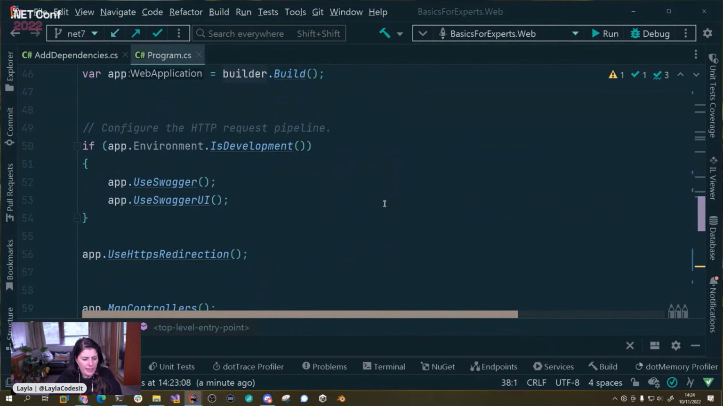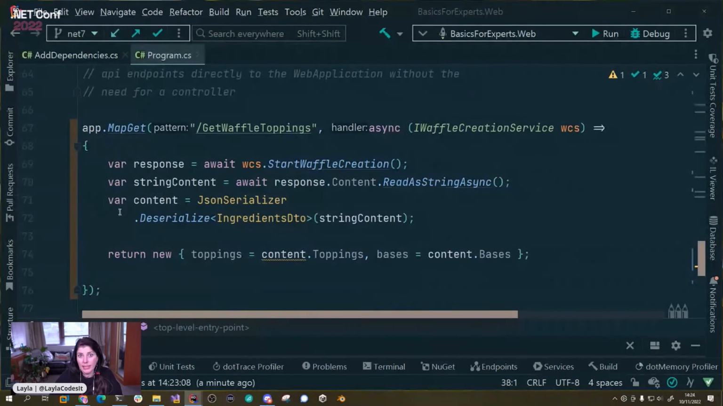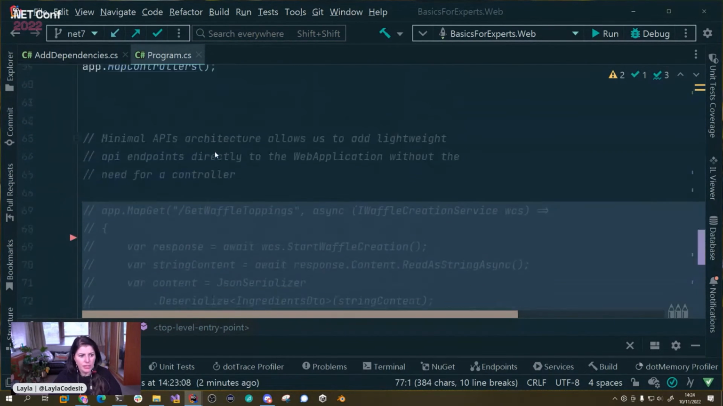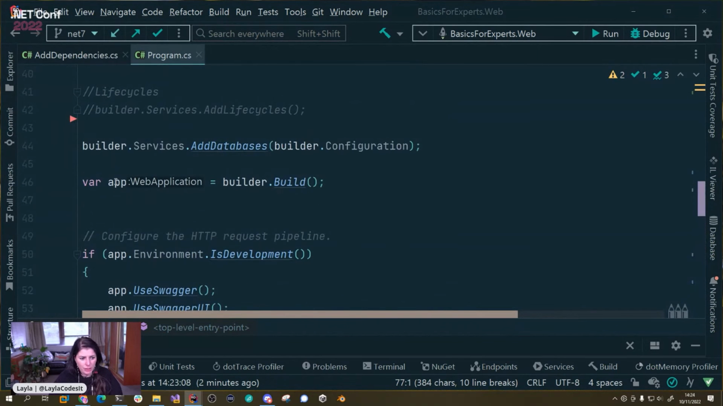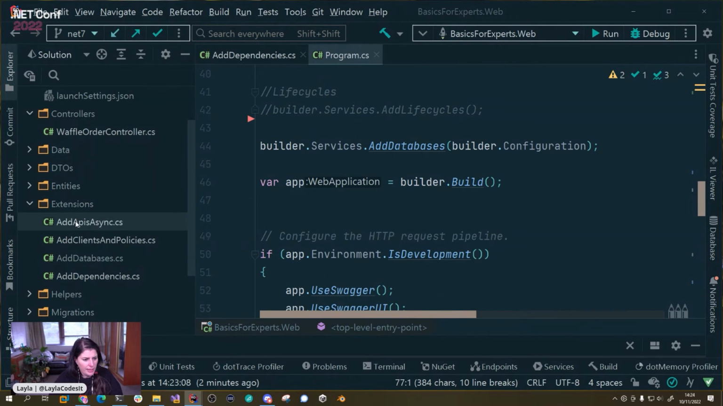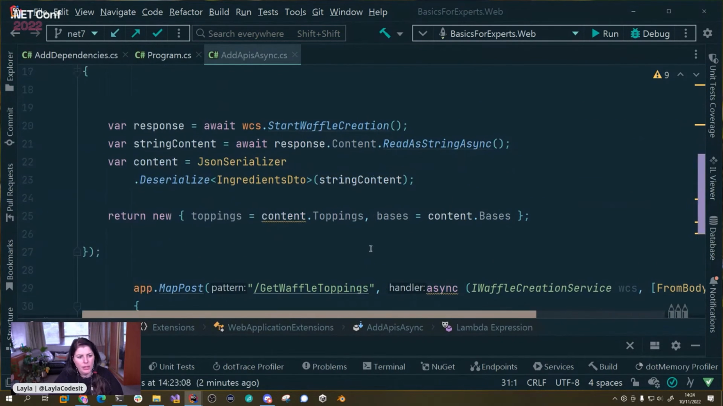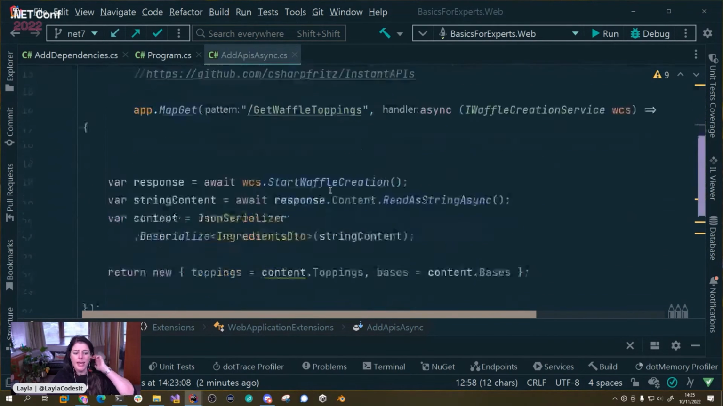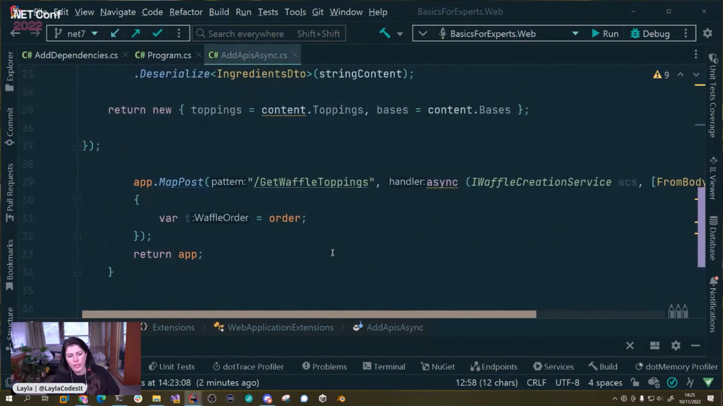And now if we go down here, one of the things we had was this API in here. Now that's going to also get messy if you've got loads of minimal APIs in your program file. So we don't really want that, do we? So I've got another extension. This time I'm extending WebApplication. You can see this app. So let's go and have a look at that. If we come down here, AddApisAsync, and we have that. Just the same, we're using this keyword to get the web application. This one happens to be async. And then I've just dropped in all of my minimal APIs here.